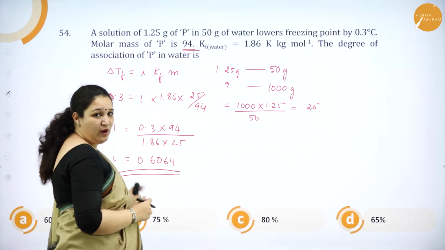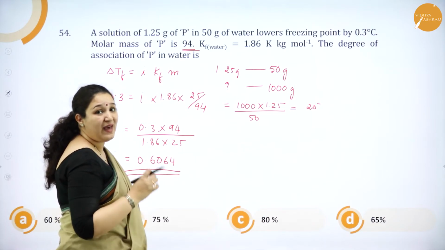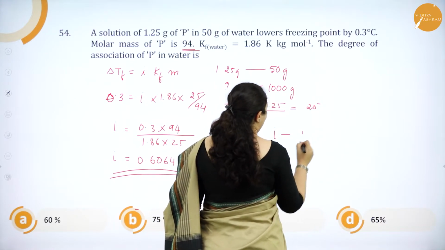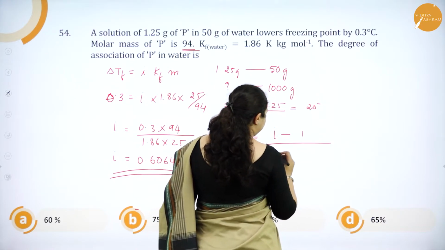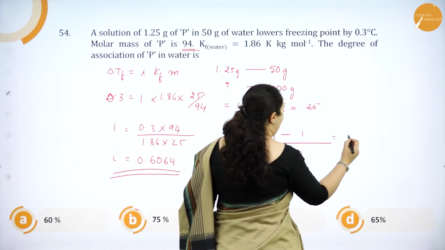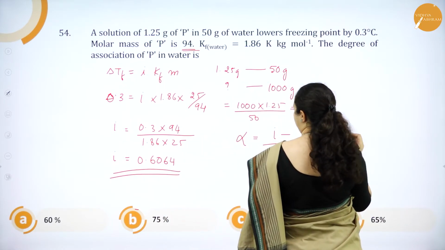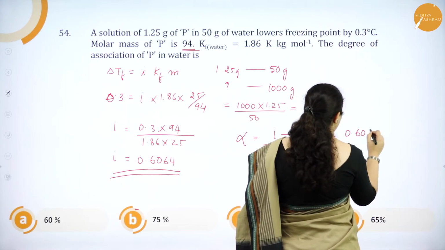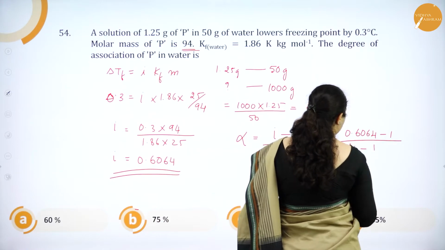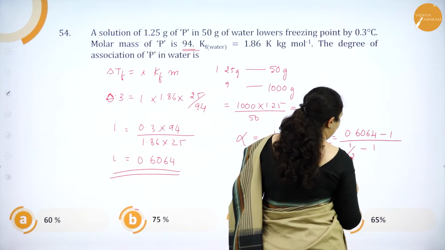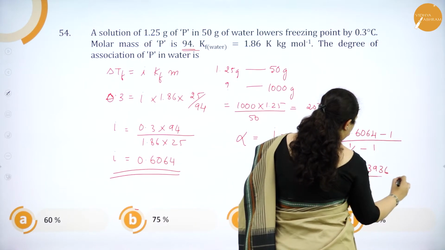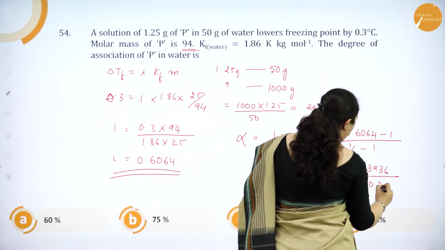Now once I know the i value, I can find the degree of association, isn't it? So alpha is equal to (i minus 1) divided by (1 by n minus 1). So what is i? It is 0.6064. So (0.6064 minus 1) divided by (1 by 2 minus 1). You will get minus 0.3936 divided by minus 0.5.